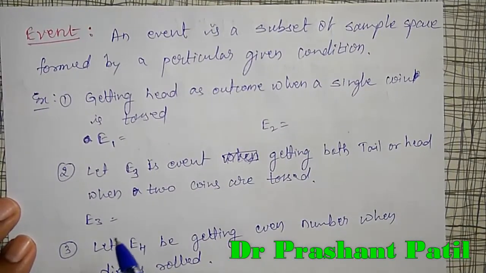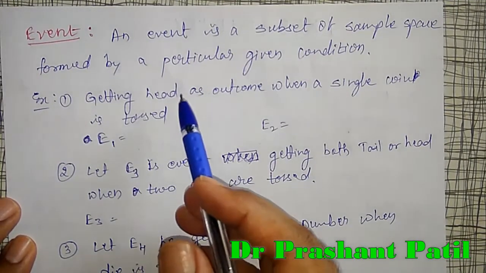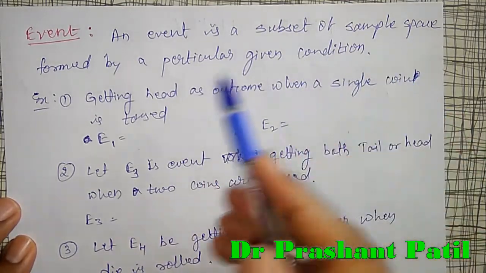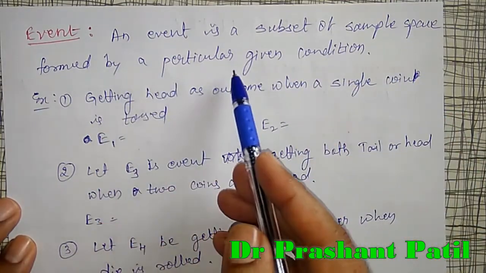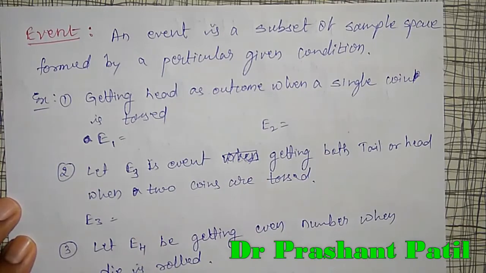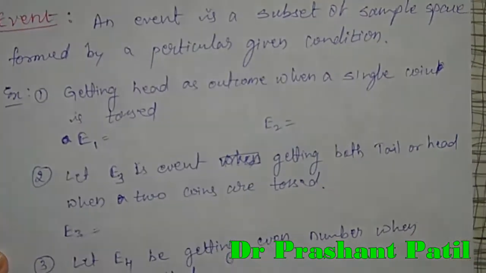Okay, event, I am defining here. An event is a subset of the sample space formed by a particular given condition. One condition I am putting on that event.